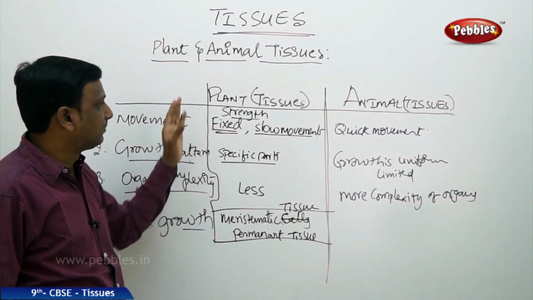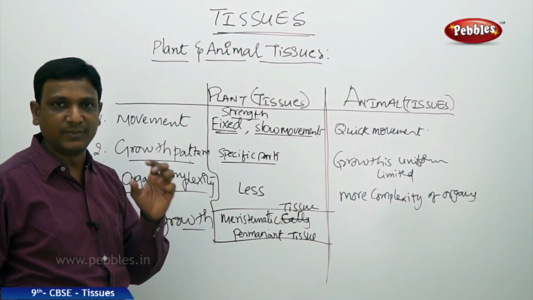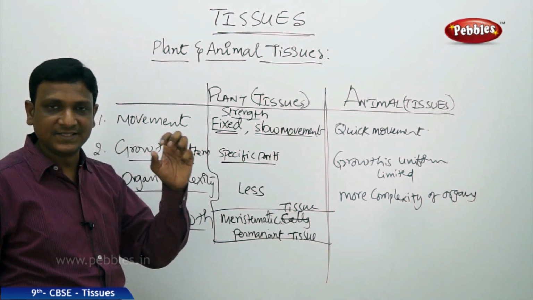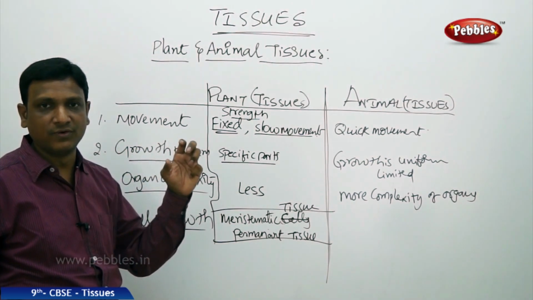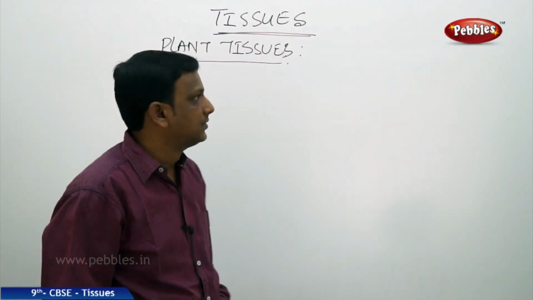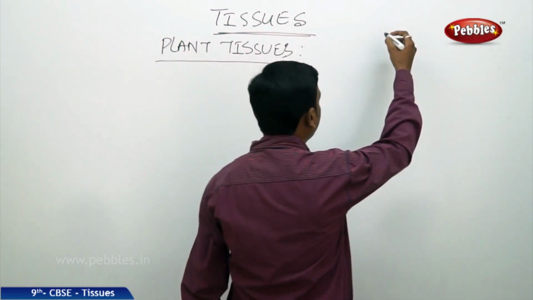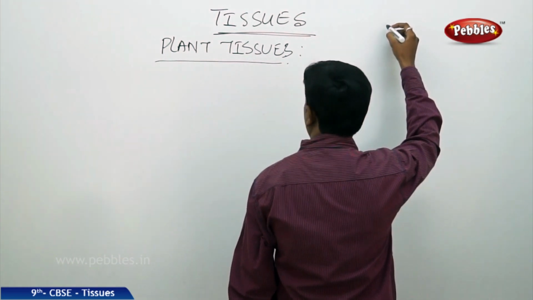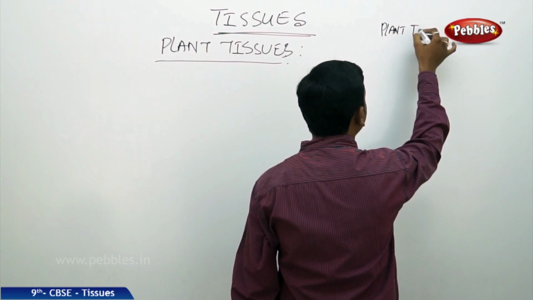Now let us begin with the plant tissues. First we discuss the different kinds of plant tissues, what their structure and function are, and how they are organized in the body of a plant. So let us talk about the plant tissues at first. Let us see the basic division or classification of plant tissues.